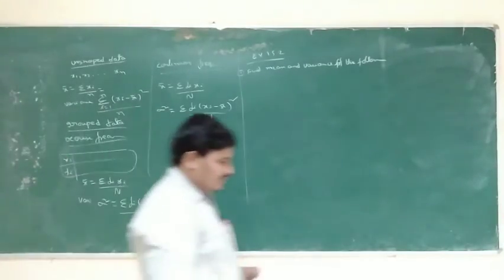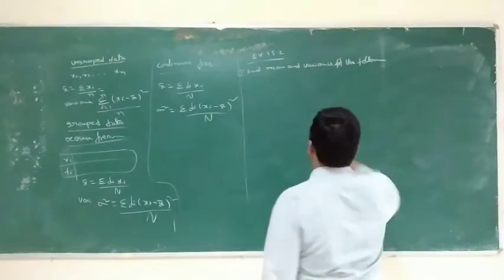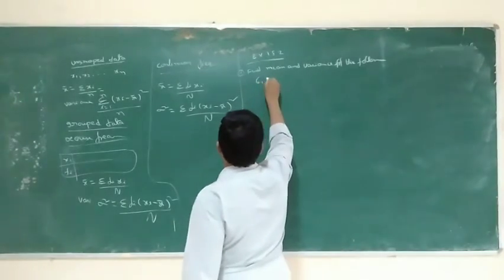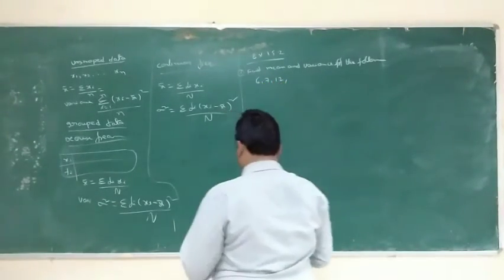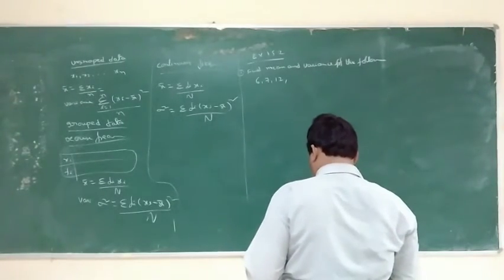What is the given data? First one, 6, 7, 12.